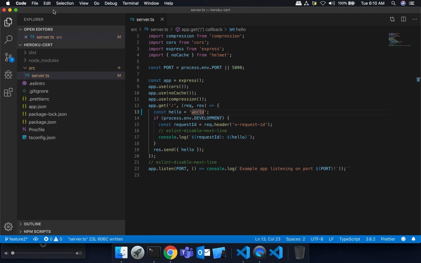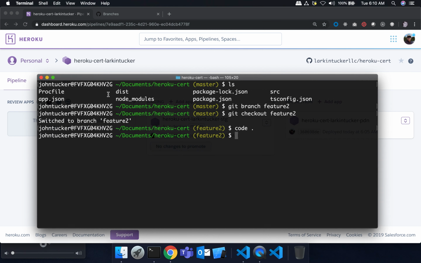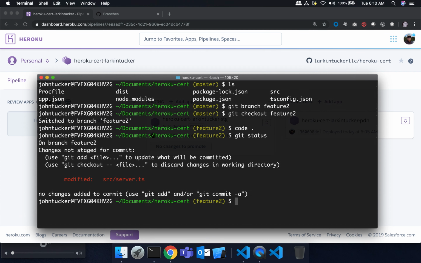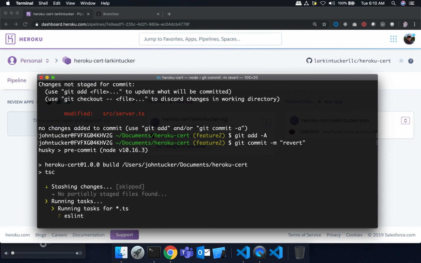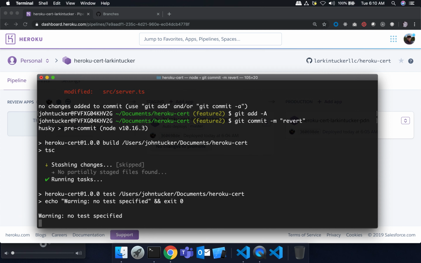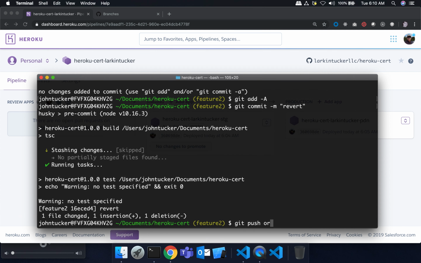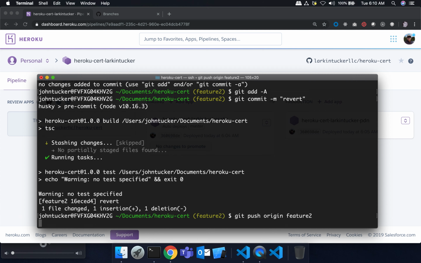And close that out. Git status. Then I say git add, git commit, unrevert, and then we'll push up this feature branch.